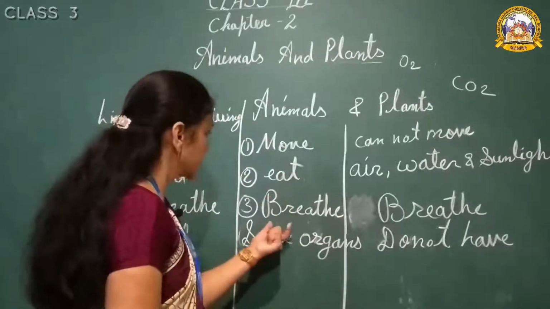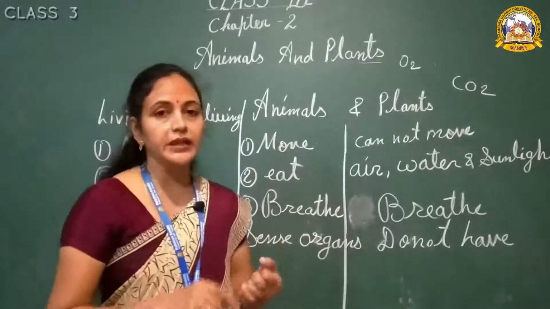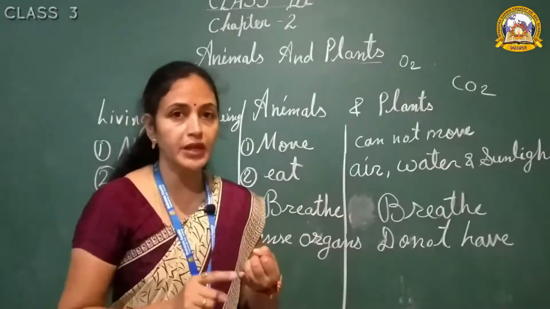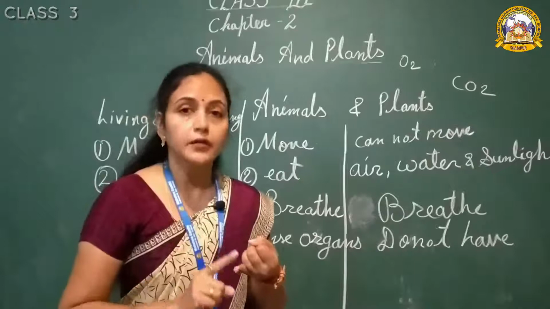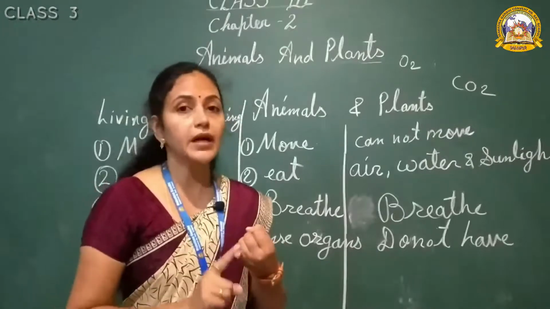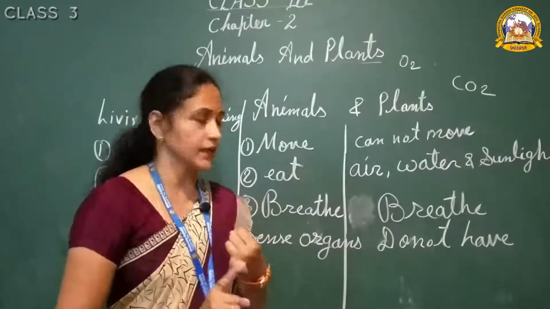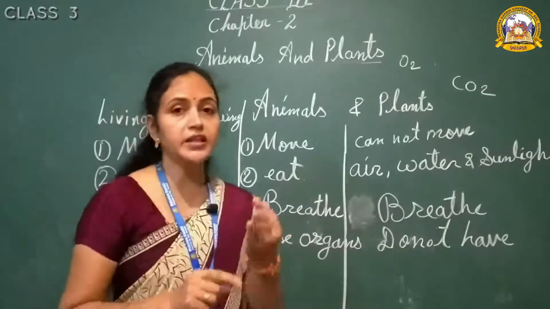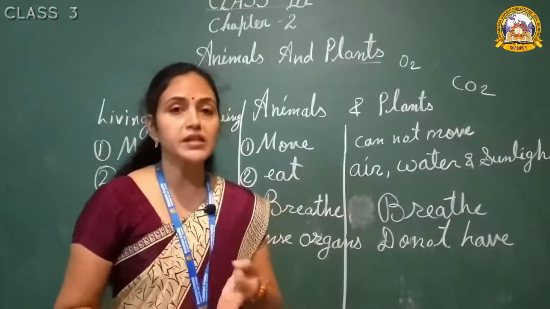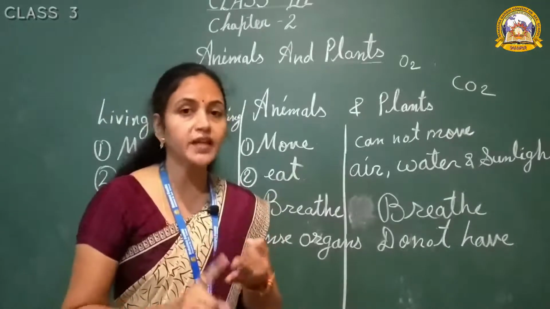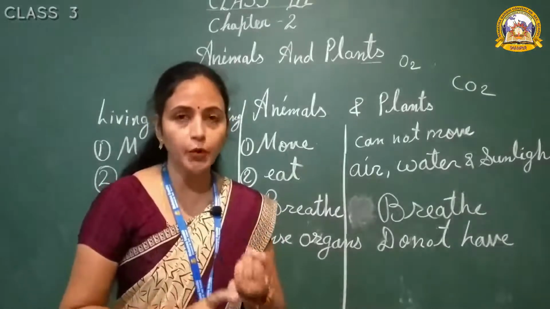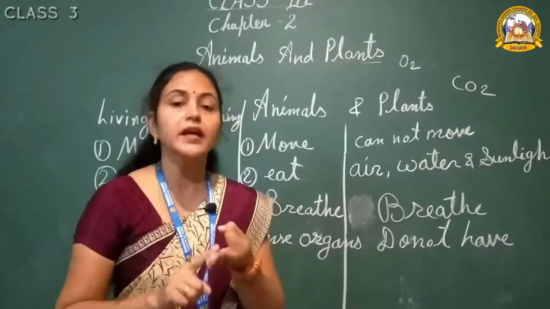And next, breathe. Animals are breathing, and human beings also breathing with the help of lungs. But only land animals can breathe with the lungs. And how many things did I already explain? 3 internal parts of body, lungs, gills and air holes.